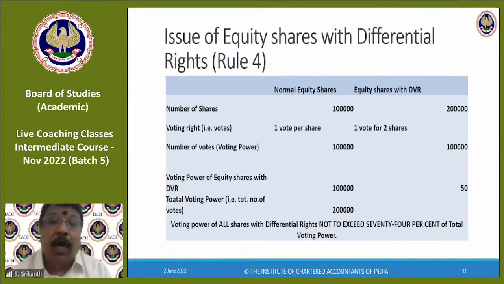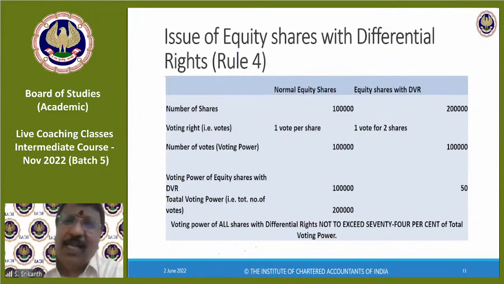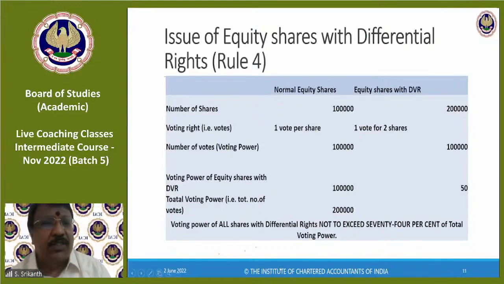2 lakhs. Now, for the normal shares, maybe there is some additional dividend, but we will not bother about that. What we are bothered about is voting right. So, normal equity shares have 1 vote per share. So, 1 lakh shares, 1 lakh votes. Straight away, equity shares with DVR, differential voting rights, are 2 lakh shares, but 1 vote for 2 shares.